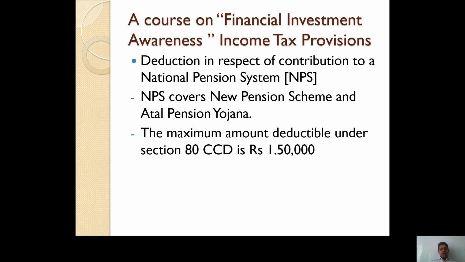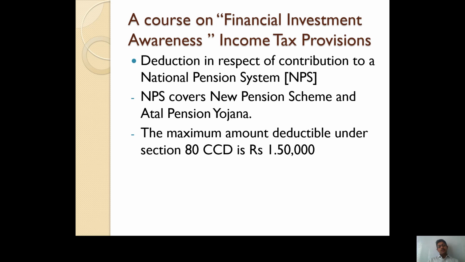Now the next deduction available is under section 80CCD. So these are three important sections under which various deductions in case of investments are available. The first section is section 80C, the second section is section 80CCC, and the third section is section 80CCD. Under section 80CCD, deduction in respect of contribution to a national pension system is available.